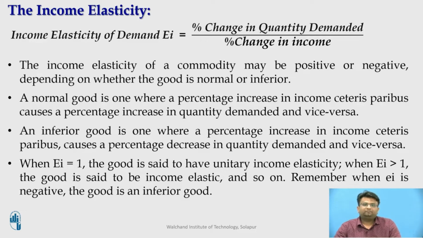Whereas an inferior good is one where a percentage increase in income causes a percentage decrease in the quantity demanded. For the inferior good, we can consider examples such as artificial jewelry, imitation shoes, etc. The income and the quantity demanded vary inversely, due to which the income elasticity becomes negative. So when EI is equal to 1, the good is said to have unitary income elasticity. When EI is greater than 1, the good is said to have income elasticity. And when EI is negative, the good is said to be an inferior good.